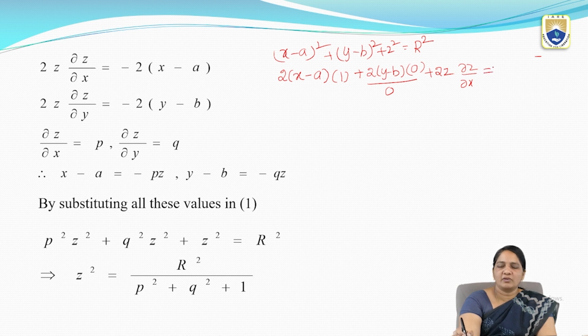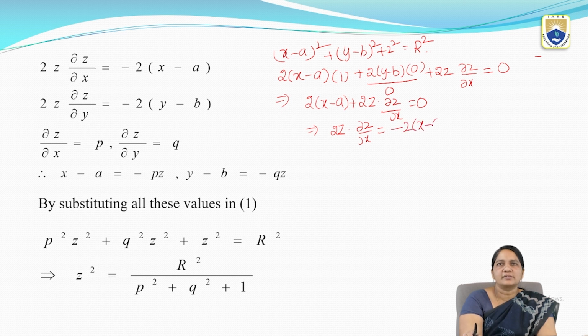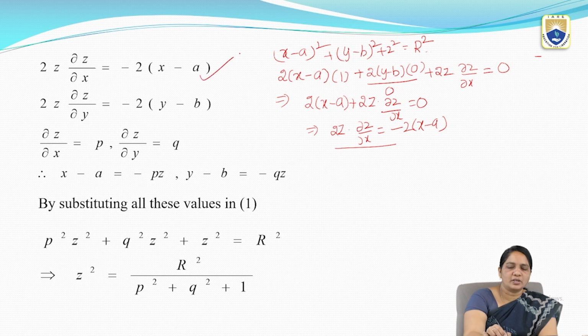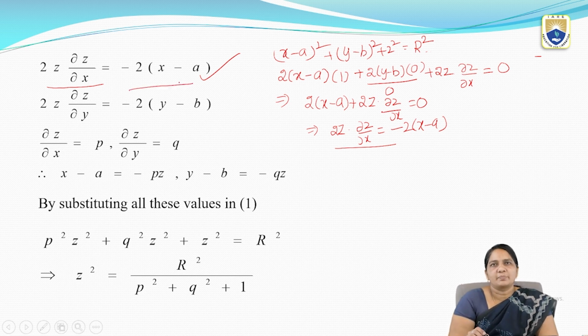So ∂z/∂x equals, this is the constant radius, so this is 0. Finally, this equation becomes 2(x − a) + 2z ∂z/∂x = 0. So finally, I am writing this as 2z ∂z/∂x = −2(x − a). That is the equation we wrote here. So this is ∂z/∂x into 2z equals −2(x − a).